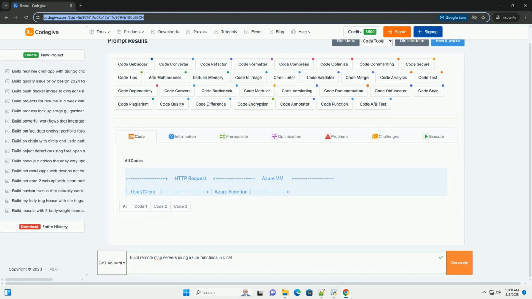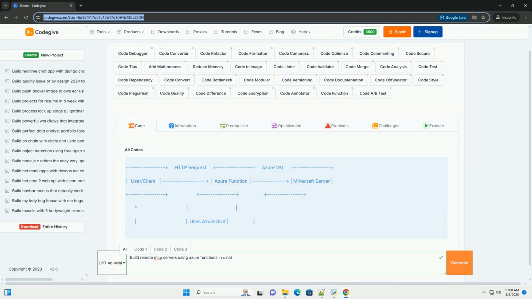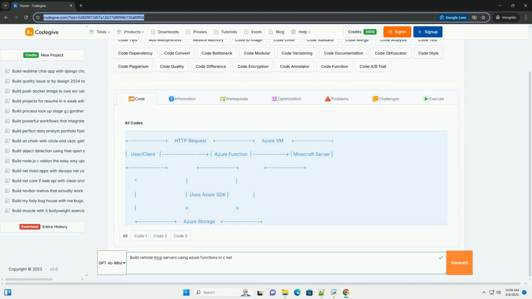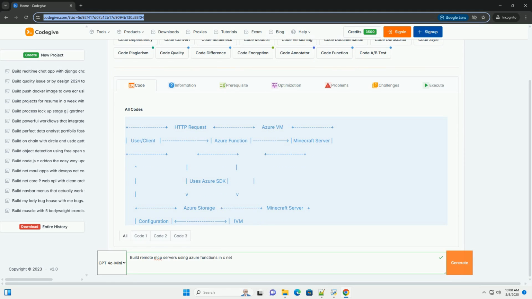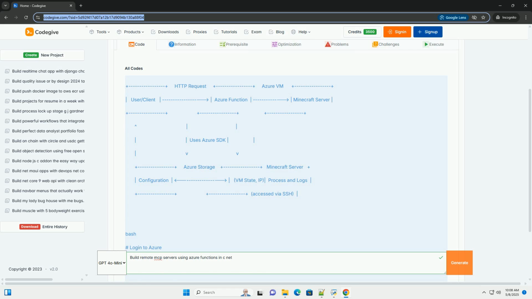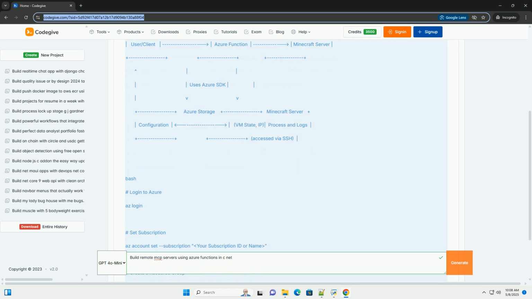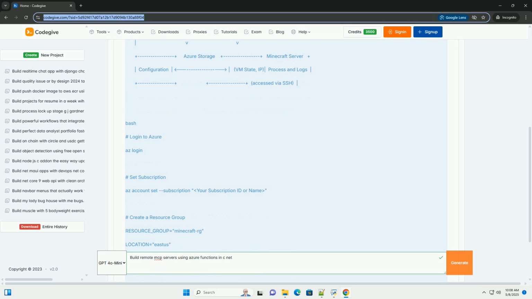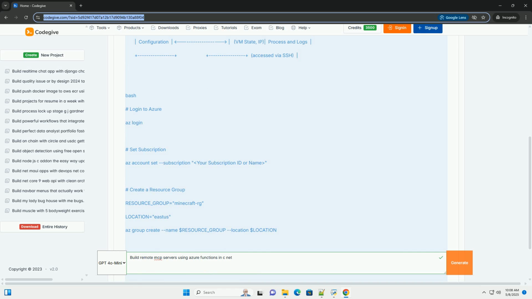Building remote Minecraft servers using Azure Functions in C# .NET. This tutorial guides you through creating a system that uses Azure Functions to remotely manage Minecraft servers. This includes starting, stopping, and checking the status of Minecraft servers running on separate virtual machines, VMs. We'll use C# .NET for the Azure Functions, Azure VMs for the Minecraft servers, and Azure Storage for storing configuration.